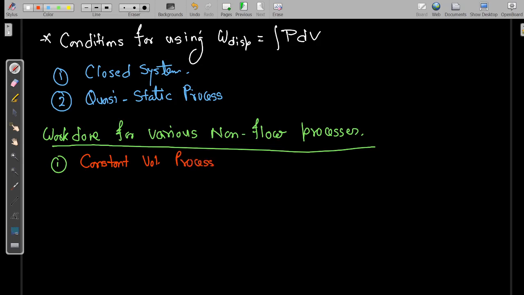So for a constant volume process, if we draw a PV diagram, this is the pressure, this is volume. How will the constant volume process look? It will be a straight line vertically, parallel to the P axis. Okay, let us consider this is point 1, this is point 2.